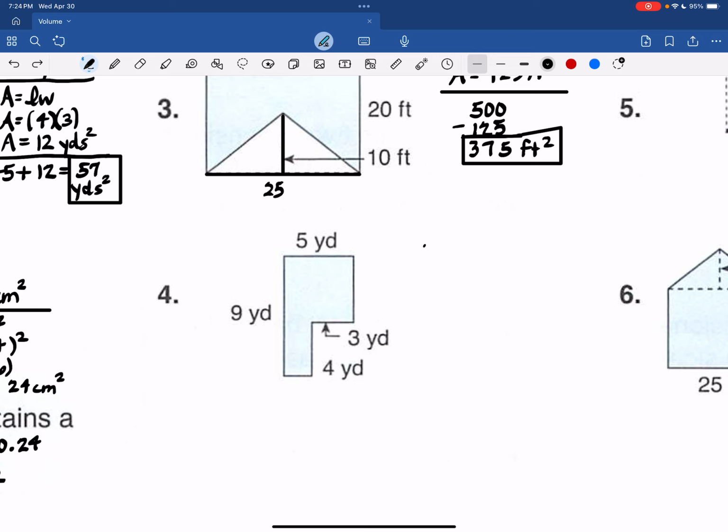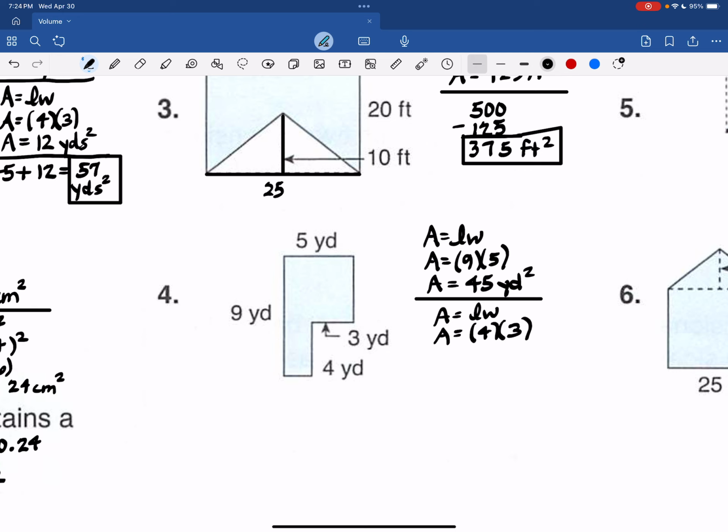But the big rectangle is 9 yards by 5 yards. Everything is yards. And so the big rectangle is 45 square yards. And then we have this section that is also a rectangle. That is 4 by 3 yards.